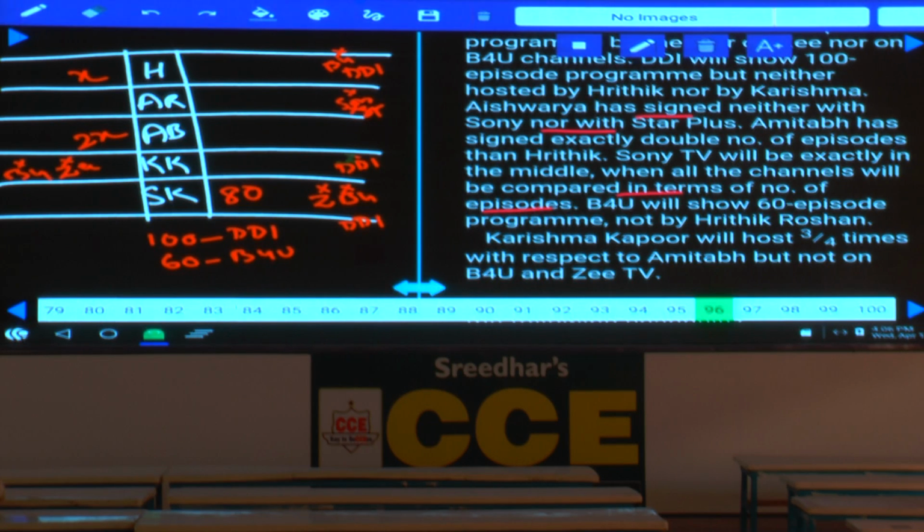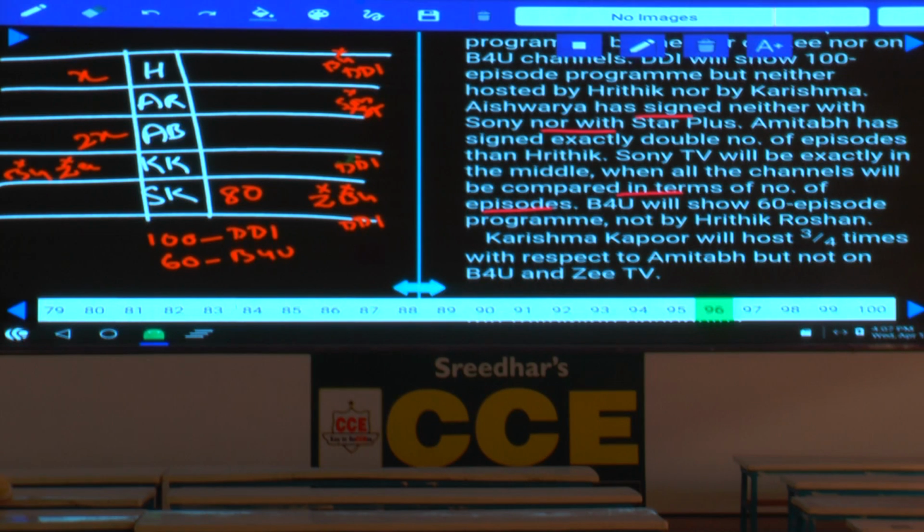Then we are left with what? B4U, GTV and DD1 were ruled out. Now this Karishma Kapoor could be either Sony or Star Plus. And then what information do we have? 100 is for DD. Now Hrithik and Amitabh Bachchan, and this Karishma is 3/4 times with respect to Amitabh.